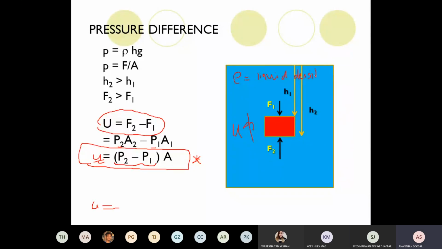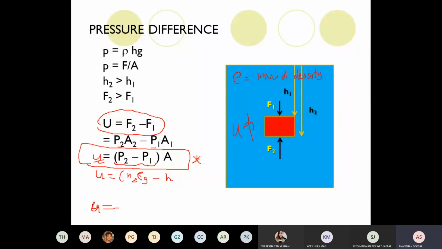Can anyone prove to me that upthrust equals the weight of the liquid displaced? So how do you do that? Upthrust equals, we have to expand from here. Pressure you can write as what? P2 is H2 rho g.